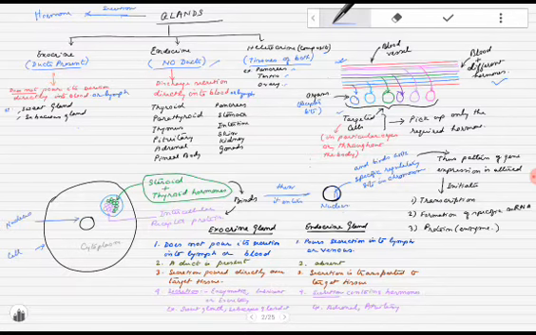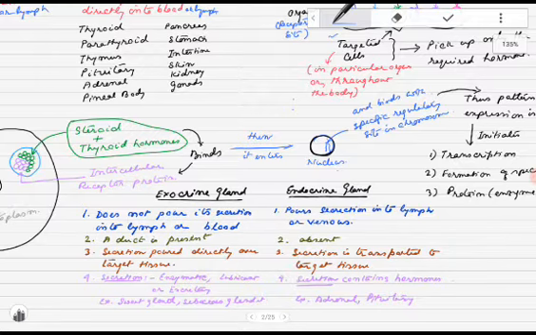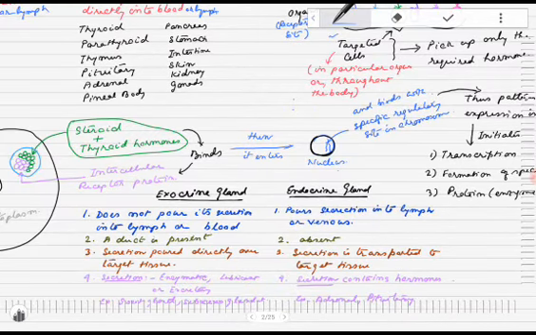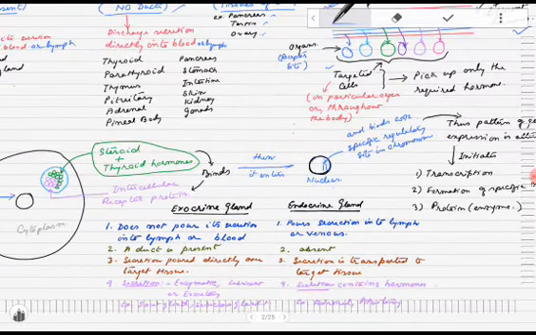Now let us study a table which shows the difference between exocrine glands and endocrine glands. Exocrine glands do not pour their secretion into lymph or blood. An endocrine gland pours its secretion into lymph or the venous blood.